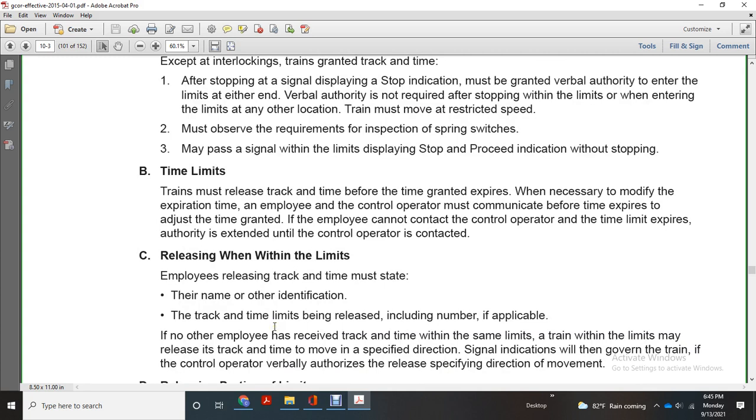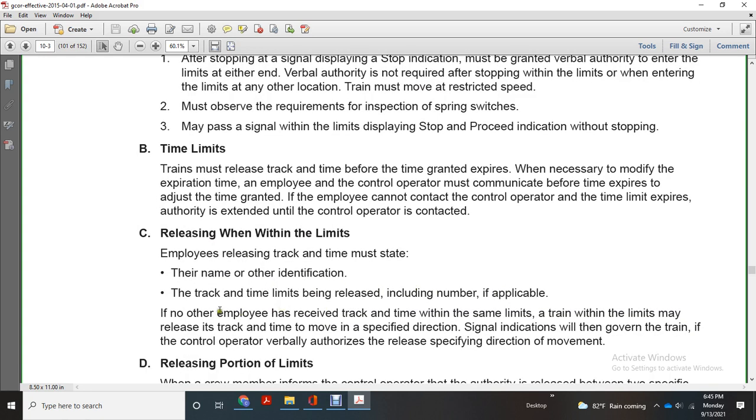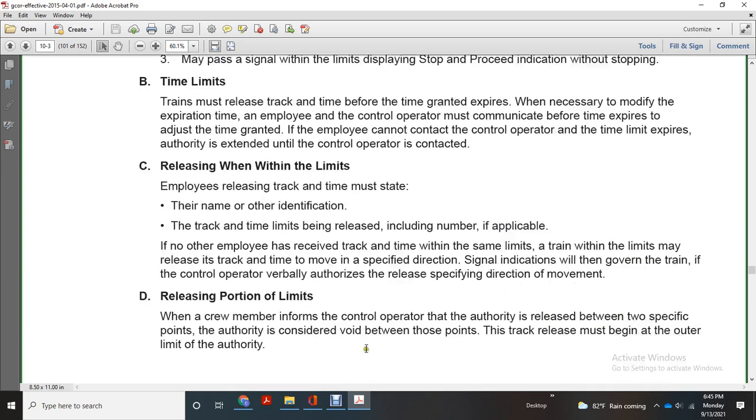Release within the limits. The employee releasing the track and time must state the name or other identification of the track and the time limit being released, including the number if applicable. If no other employee has received the time in the same limit, the train within the limits may relieve the track and time and move in the specified direction. Signal indication will govern the train if the control operator verbally authorizes release of the specific direction of movement.